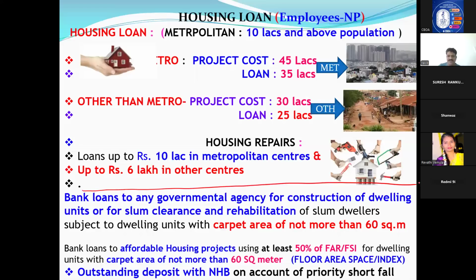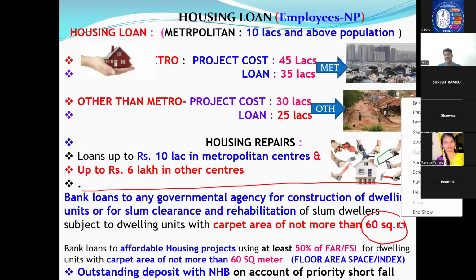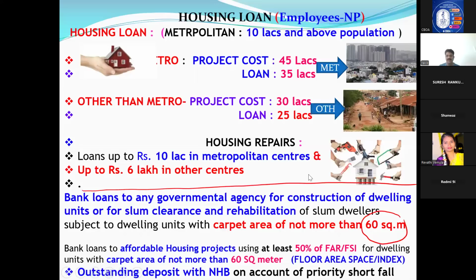If government agencies are constructing such houses, whatever loan we have given to the government agency, we can write in priority. One condition is that the carpet area of that house should not be more than 60 square meters. Very, very important for the exam: 60 square meters. It should be a small house, not a bungalow.